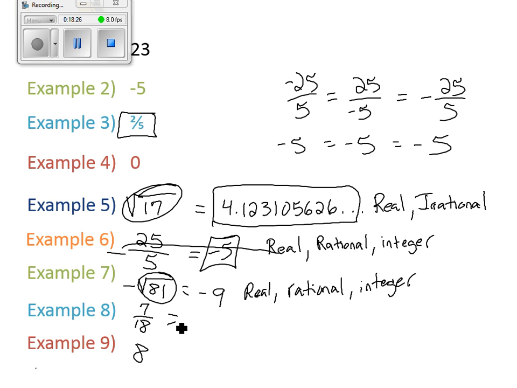Question? No. Okay. You got it? Example 8. Is there something to do on example 8? Does it need to be simplified? No. So what did I say do? If it doesn't need to be simplified, do I want you to change it to a decimal? No, just leave it. Again, do you understand the difference? This could be simplified, but this can't. So if it can't be simplified, just leave it.